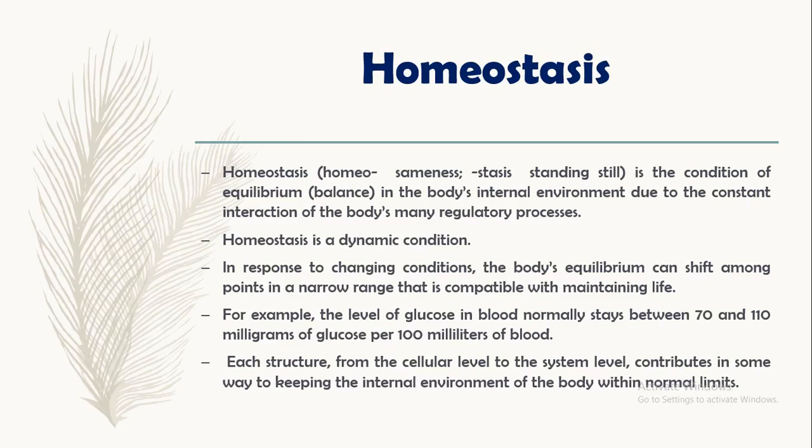For example, the level of glucose in blood normally stays between 70 and 110 milligrams of glucose per 100 milliliters of blood. Each structure from the cellular level to the system level contributes in some way to keeping the internal environment of the body within normal limits.